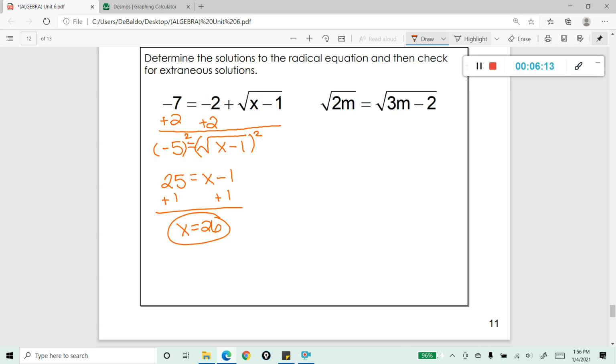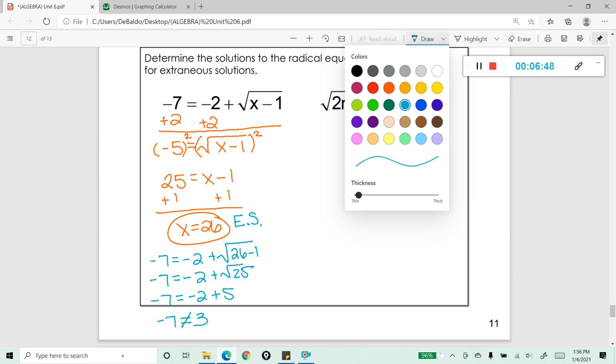Now let's just go see if it's extraneous or not. So I'll put it down here, -7 equals -2 plus the square root of 26 minus 1. And I'm just going to do some simple arithmetic here just to see if it is or not. -7 equals -2 plus 5. Uh-oh, you see what's happening here? -7 is not equal to 3. Definitely not. So this is a solution, it's just a special type of solution. It's called extraneous.